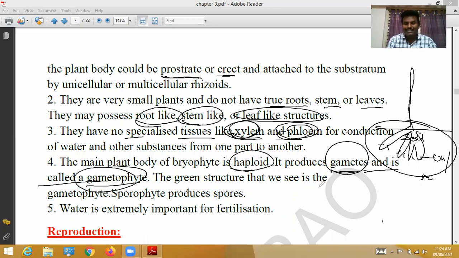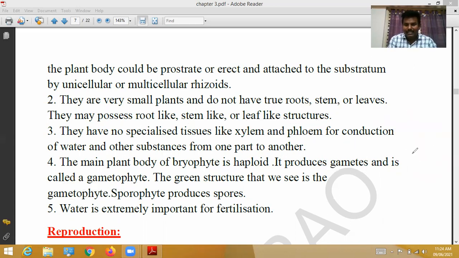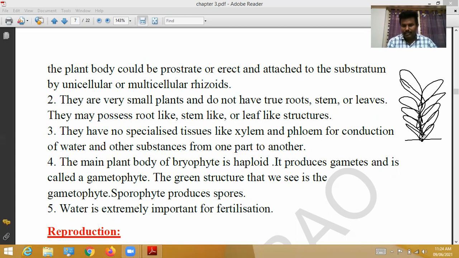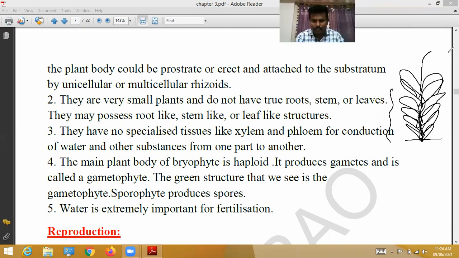The green structure that we see is the gametophyte. Whatever green structure we see is called the gametophyte. So on the gametophyte, sporophytes are formed. This sporophyte produces spores.